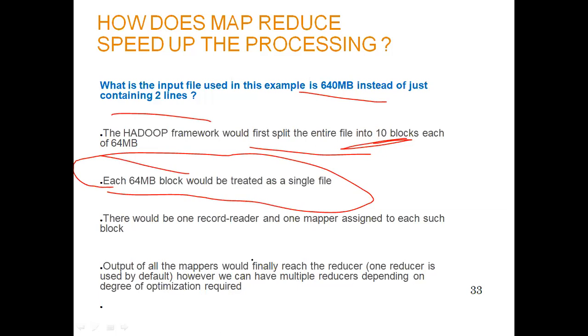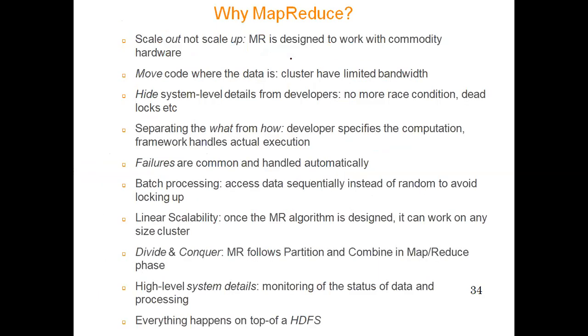All the mapper outputs will be combined at the single stage where a reducer is working. One reducer is used by default, however, we can have multiple reducers depending on the nature of the problem. If the degree of optimization needs to be increased and we have a number of files, then we can increase the number of reducers as we like.